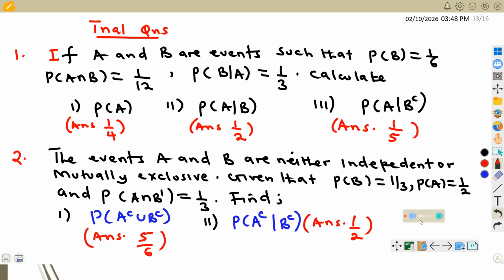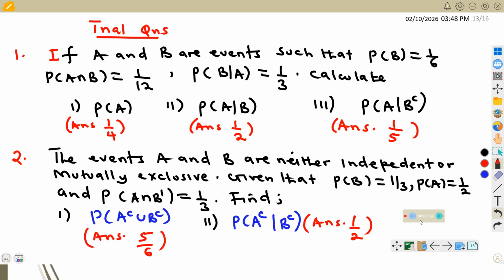Some of the answers have been given. Make sure you come up with the solution and see if the answers correspond. These answers may or may not be correct, so don't solely depend on them. In case some answers are not right, or some questions are not coming out, please put it in the comment section.